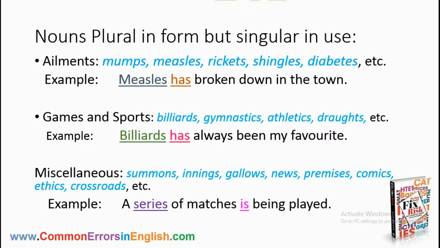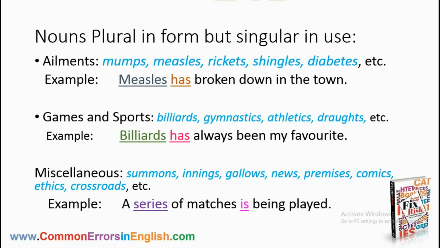Ailments like mumps, measles, rickets, shingles, diabetes, etc. are also some words which though seem plural in form but are actually singular in use. For example, measles has broken out in the town, not measles have broken out in the town.